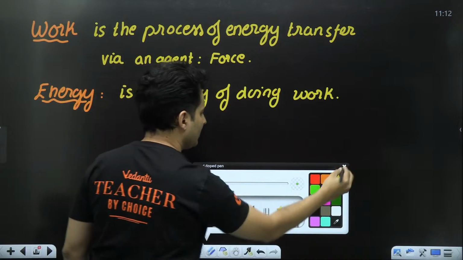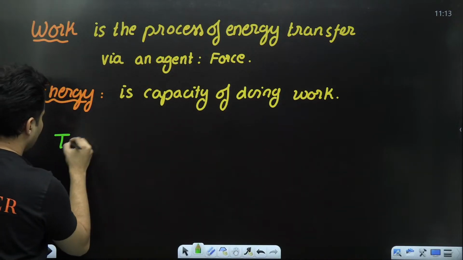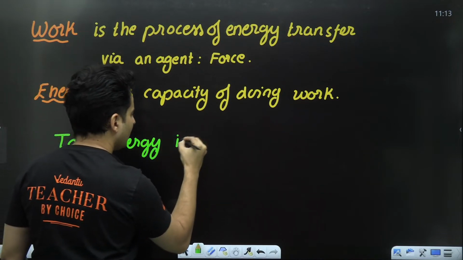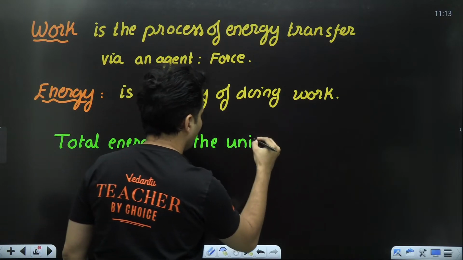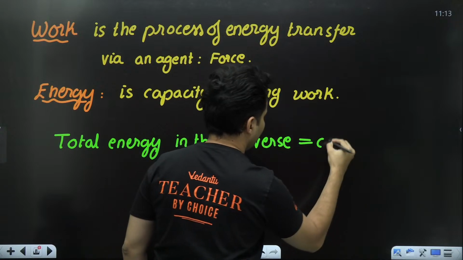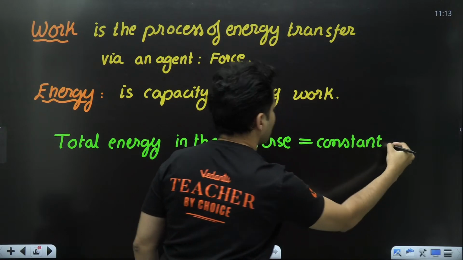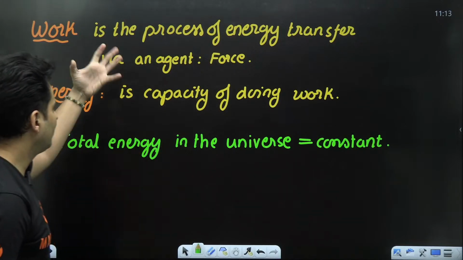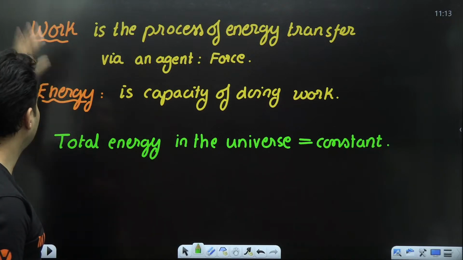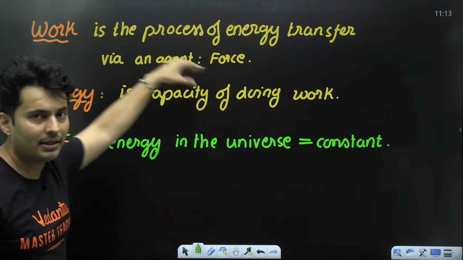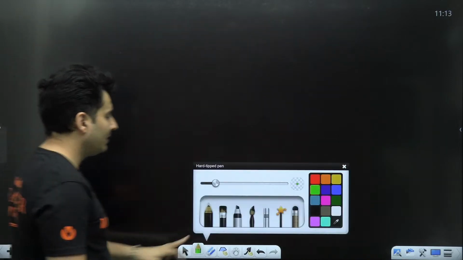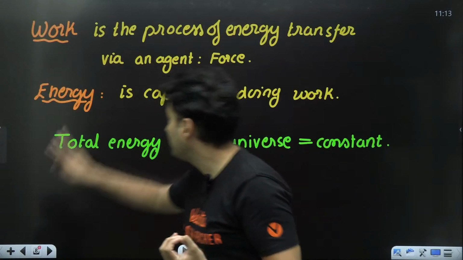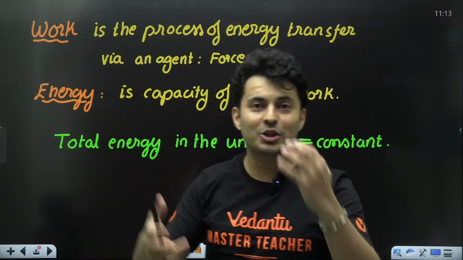And I can also mention that the total energy in the universe is always going to be a big fat constant. That is what you should know. Correct. So these are the basic ways in which you can define these things. But the formal way, or rather the formula way of defining work, that is what we are going to start off with. Now see guys, work happens when you not only have the agent, which is the force, but also there should be displacement.